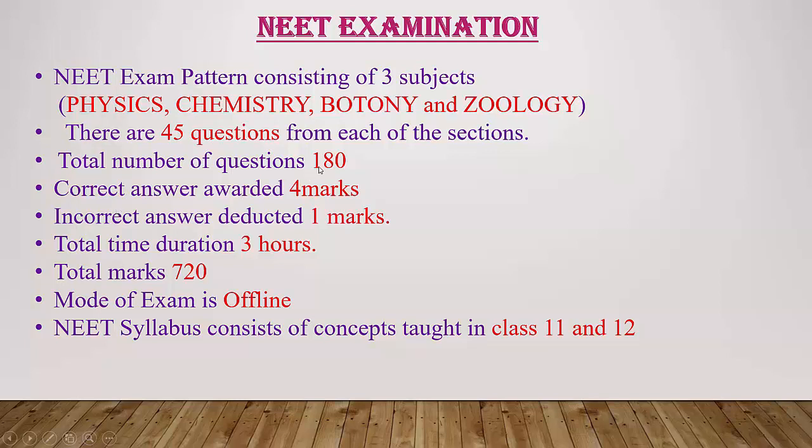So the total number of questions will be 180. Remember students, physics 45 questions, chemistry 45 questions, biology 45 for botany and 45 for zoology. So totally 90 questions you will get from biology. So 50% of the questions come from biology, so you have to concentrate more on biology for the NEET examination.